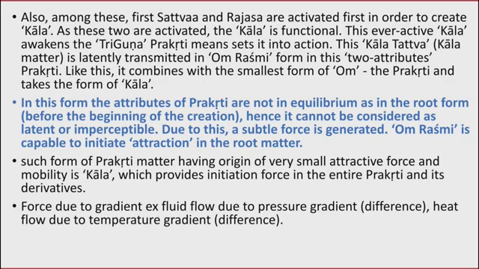Then Sat and Raj immediately made Kal in the beginning. So there is a disturbance in the equilibrium. Because of the disturbance in the equilibrium, a subtle force is generated. That force initiates attraction in the root matter. How is this force generated?